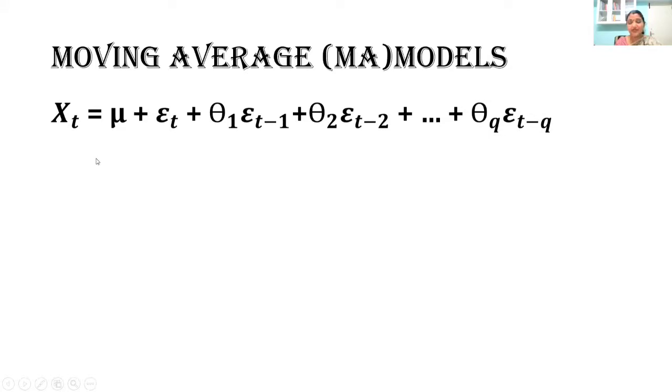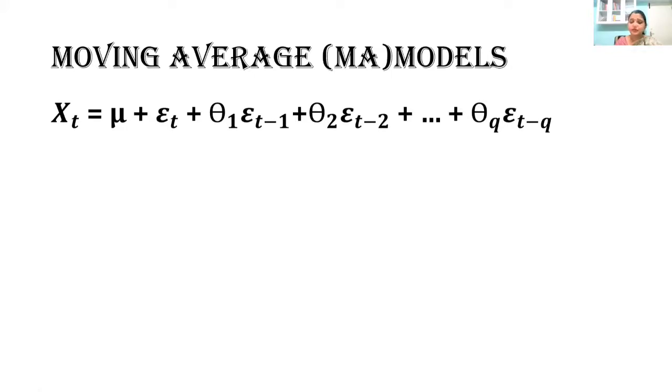So xt does not depend on its own past value, rather it is depending on some external factors which are dependent on their own past value. So you can see that epsilon is also depending on epsilon t minus 1, epsilon t minus 2, etc. up to epsilon t minus q. This is what we call an MA(q) model.